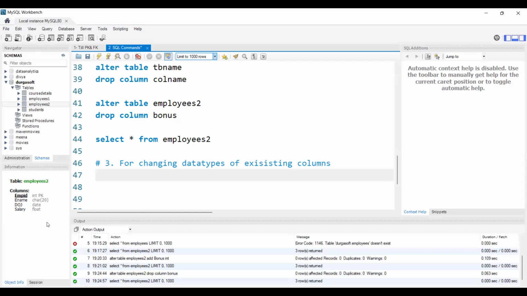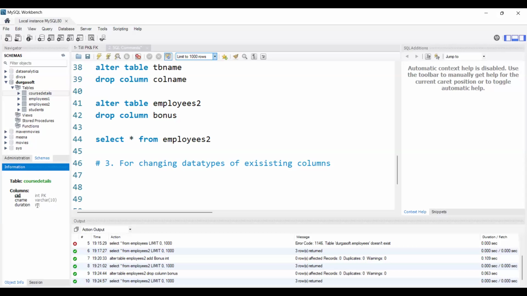Again, yesterday we created the course details table, right? In the course details table, there is one column called duration. I mentioned duration as integer because duration will be numerical data only. Suppose I wrote it in the form of days, like 40 days, 45 days. Now suppose I want to take the duration in the form of months, for example 6 months. The duration of my course will be 6 months.